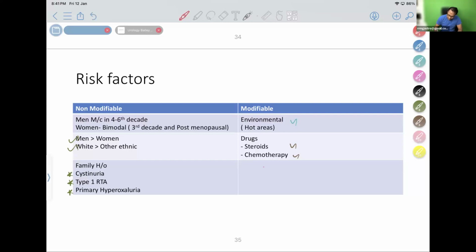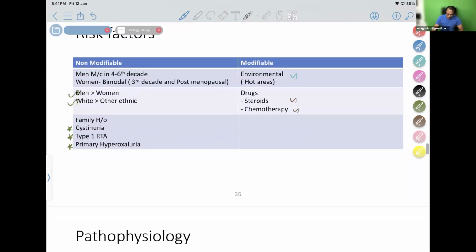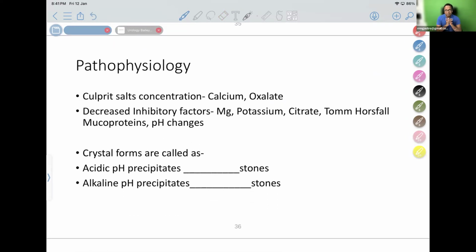Those who are living in hot areas, and steroids, chemotherapy, all these are modifiable risk factors. So there are questions in PG entrance exam: antacids containing magnesium, aluminum, etc. can also cause stones. It is not there in Bailey, so you may not write. So many drugs like chemotherapy agents, steroids, all these things can cause stones.